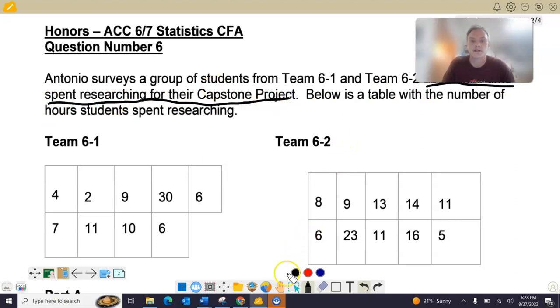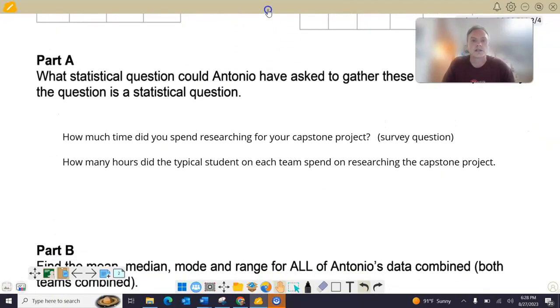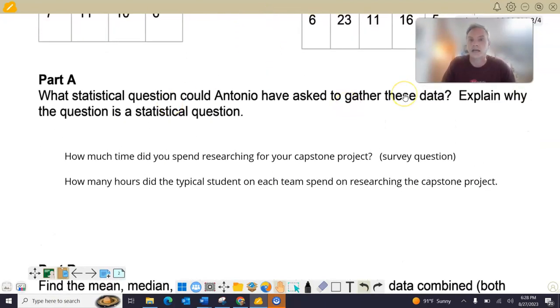We want those words in our question because the first thing they ask is, what is a statistical question Antonio could have asked to gather the data? So he could have asked, how much time did you spend researching for your capstone project? Notice he didn't ask about how much time they're studying or how much time they did something else, but researching the capstone project. Not even how much time did you spend working on your capstone project. That's not really true. It is researching for the capstone project. That would be a good survey question that he asks each of the students.